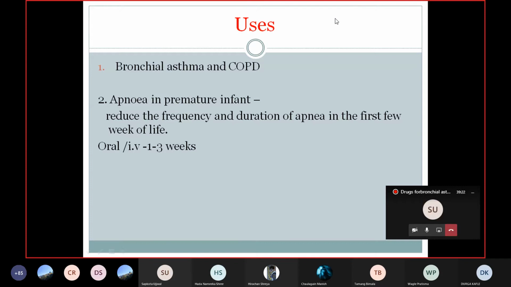So in that condition, we can give aminophylline or these xanthine derivative drugs that reduce the frequency and duration of apnea in the first few weeks of life. You can give either orally or intravenously for 1 to 3 weeks, but you have to monitor the dose strictly while you are giving these xanthine drugs, aminophylline or theophylline.